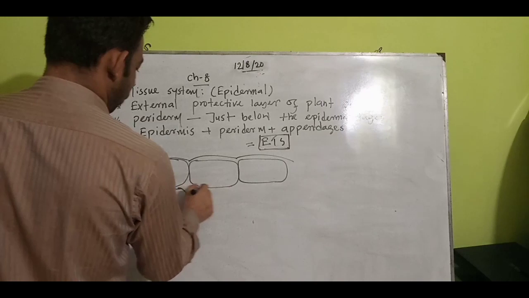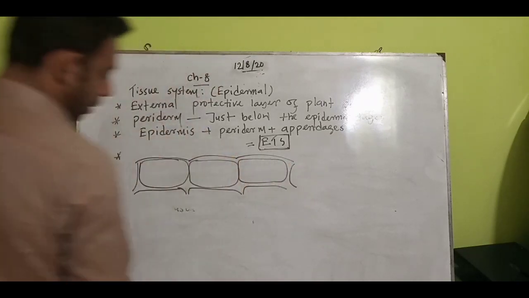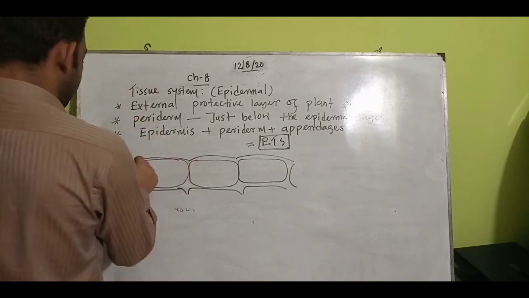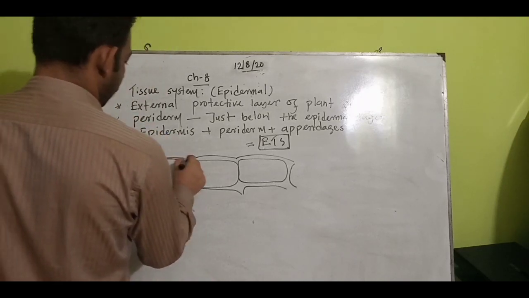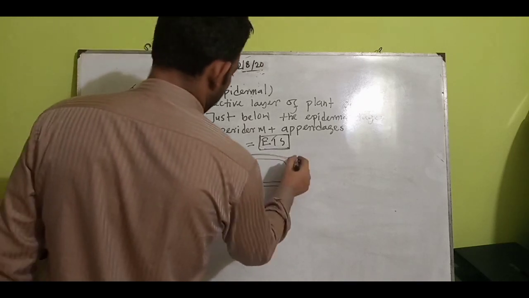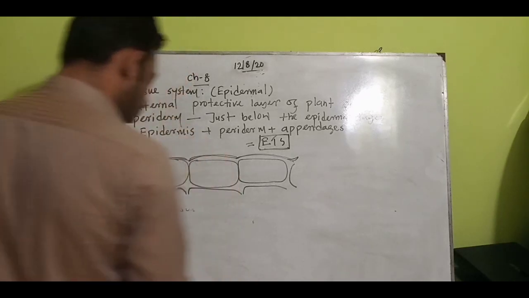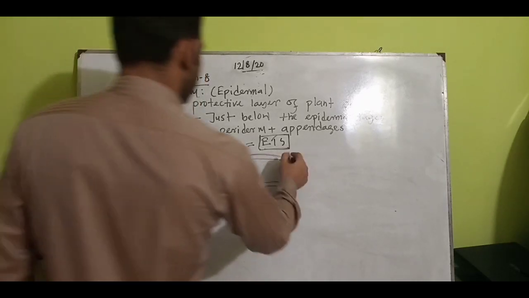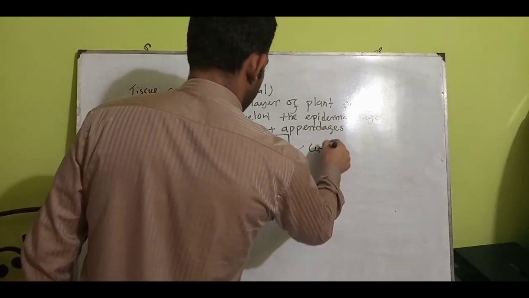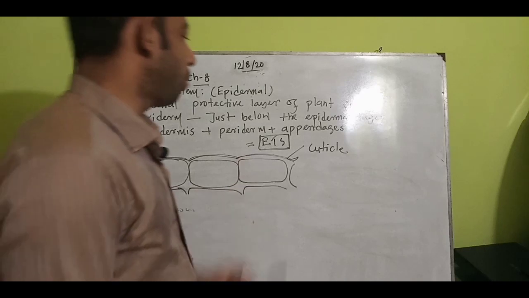Try to draw and follow me here. Suppose in this figure, this one is double layered with an outer layer. So this one is the cuticle. Also we have seen the cuticle. This one is the cuticle.